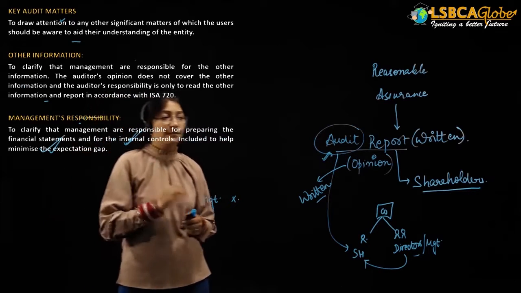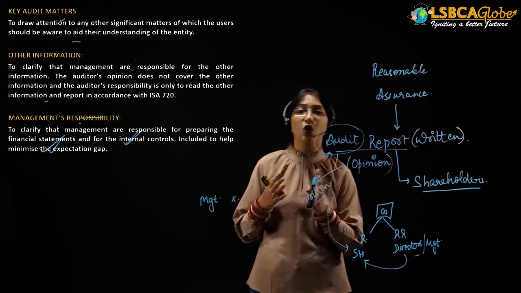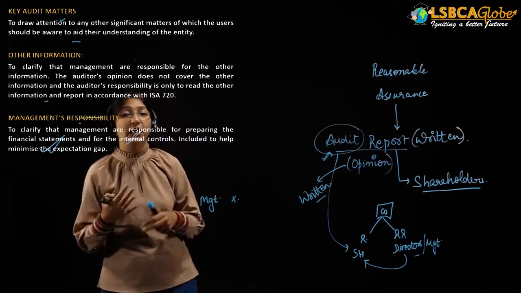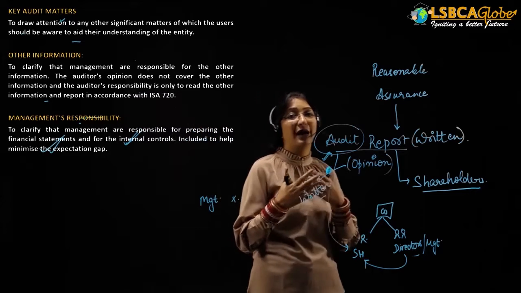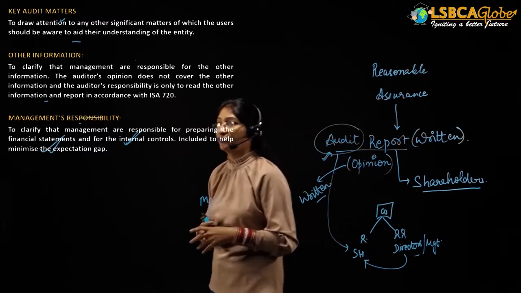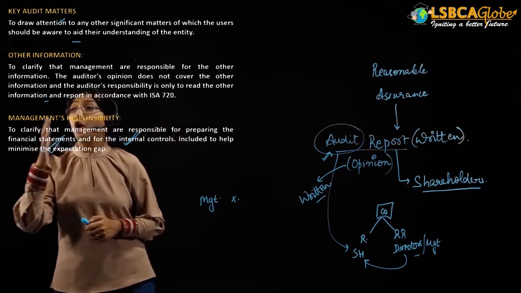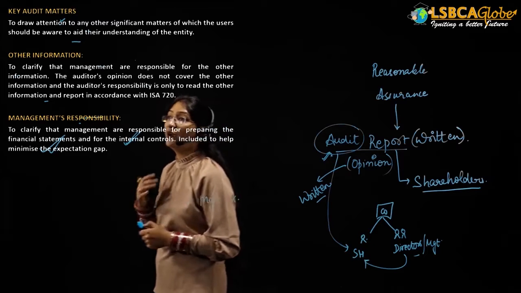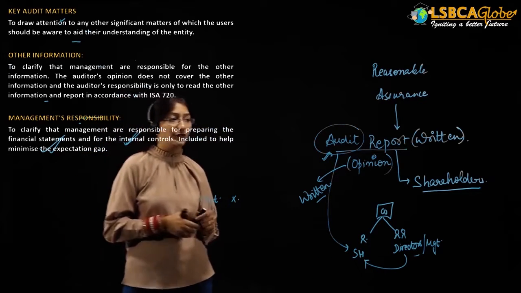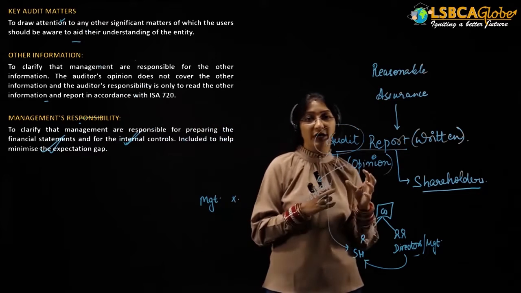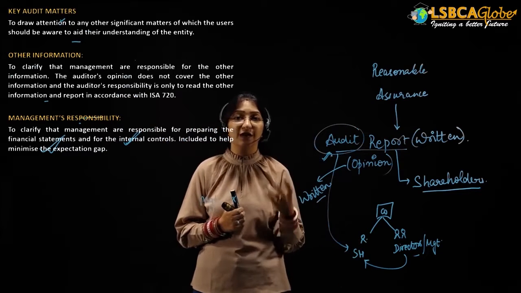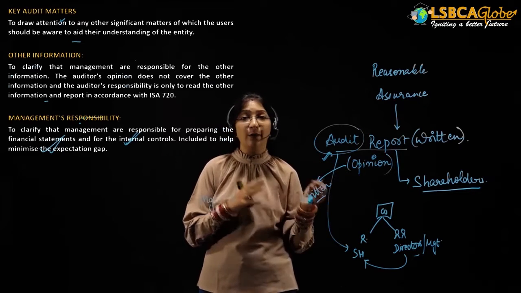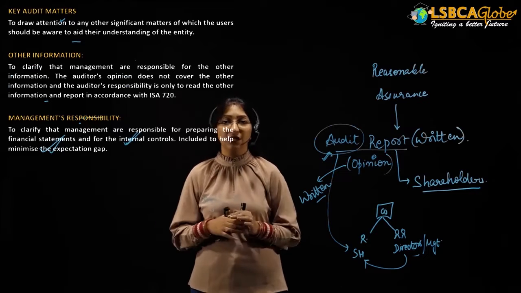Now, key audit matters. Guys, we have discussed that key audit matters are to be provided mandatorily in the case of listed companies. In the case of unlisted companies, the key audit matters could be provided, but it is not mandatory. These are provided to draw attention to any other significant matters which the user should be aware of, to aid the understanding of the entity. During the course of the audit, if the auditor finds certain significant matters which he feels the shareholders must be aware of, that particular matter will be provided in the key audit matters.